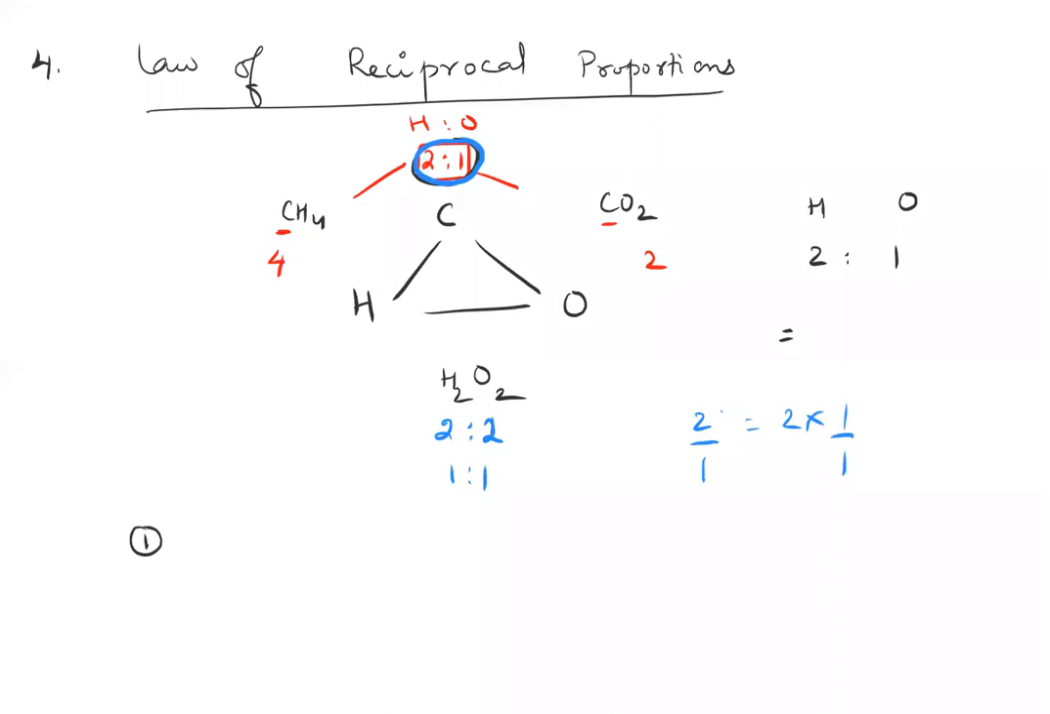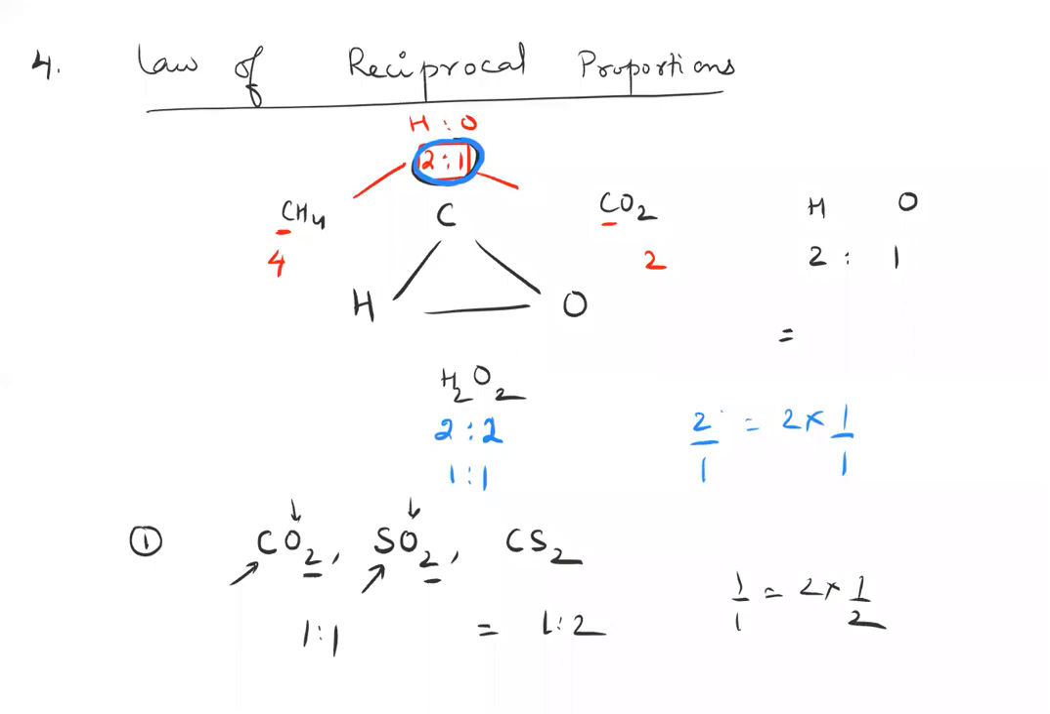He'll say carbon dioxide, sulfur dioxide, and carbon disulfide depict which law? Clearly, oxygen is common. So the amount of carbon and sulfur which combine with the same amount of oxygen is either equal to or a multiple of. So equal ratio 1:1. It's either equal to or a multiple of 1:2. Obviously 1/1 is twice of 1/2, right? So it's either equal to or a multiple of each other. Okay. So these three depict law of reciprocal proportions.